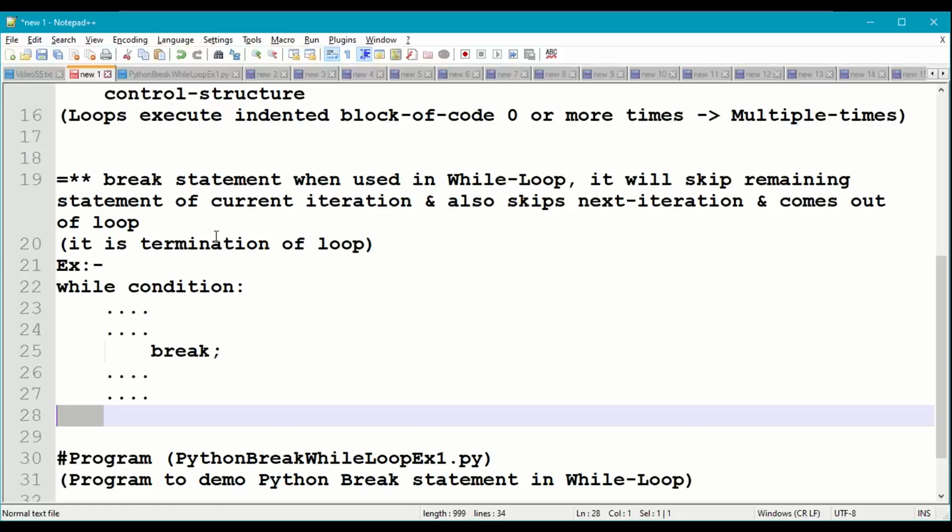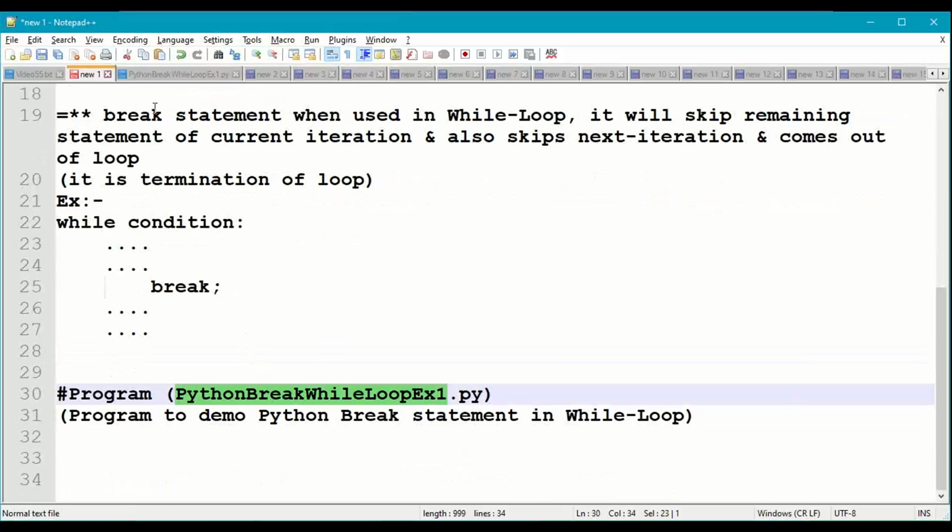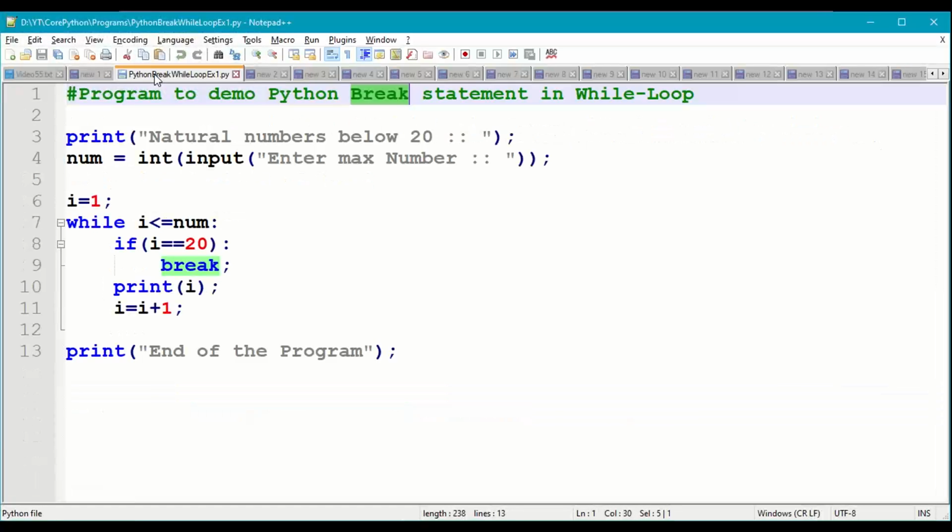So let us try to demonstrate this with a small program. Python break while loop example 1. First, take comments at the beginning of the program. I want to print natural numbers below 20. So here I'm going to accept the maximum number. Let us take the maximum number as 50. Convert that into an integer and store that in num.